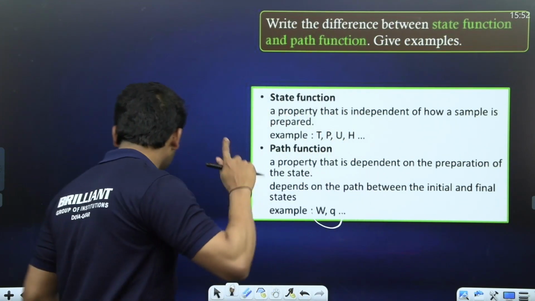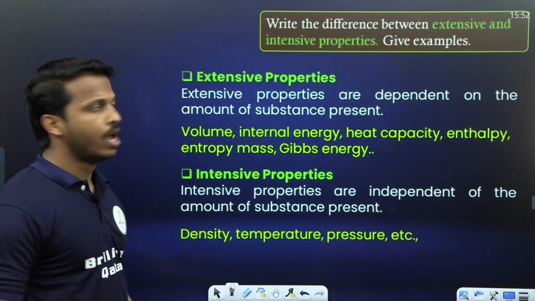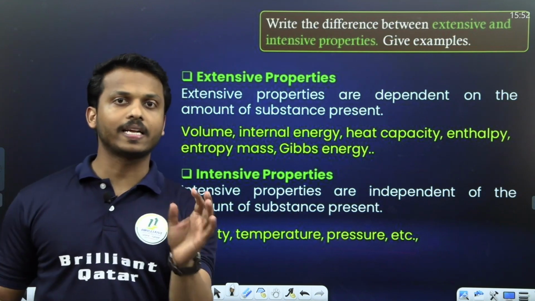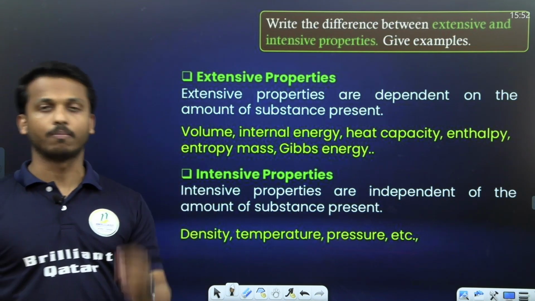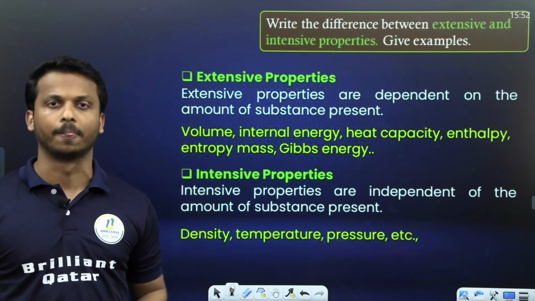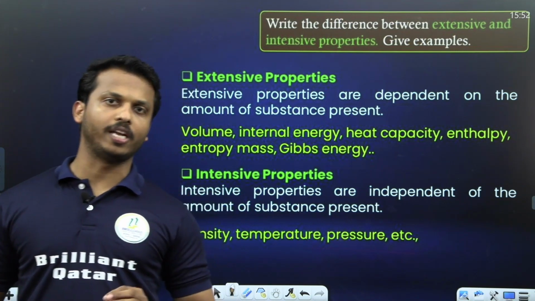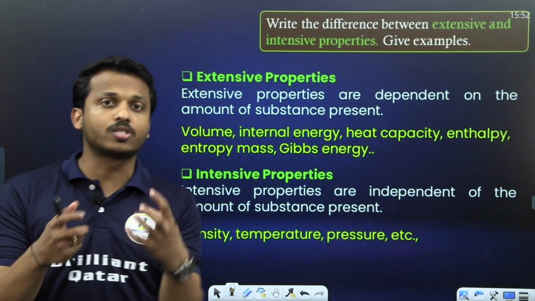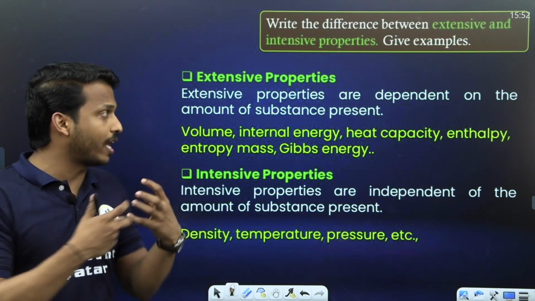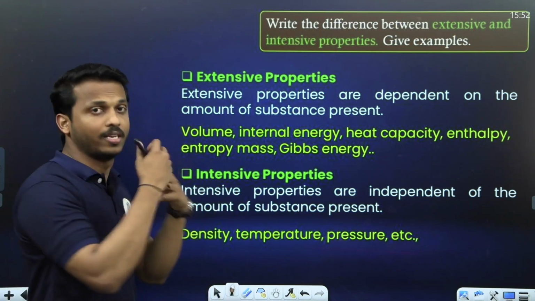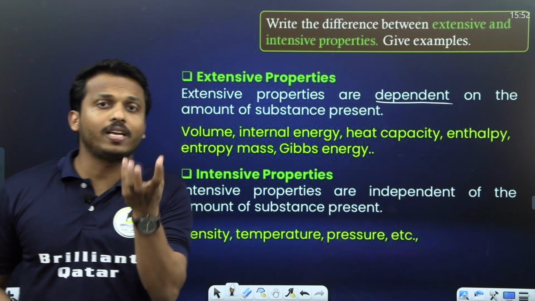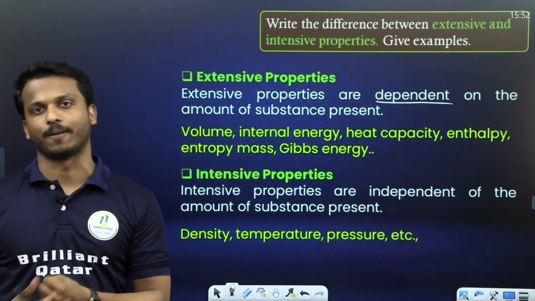Clear, all of you? Another question they ask: write the difference between extensive property and intensive property, give examples. Compulsory to study, they are all 1 mark questions, sure. What is an extensive property? It is a property of a system whose value depends on the size or quantity of matter present in the system.